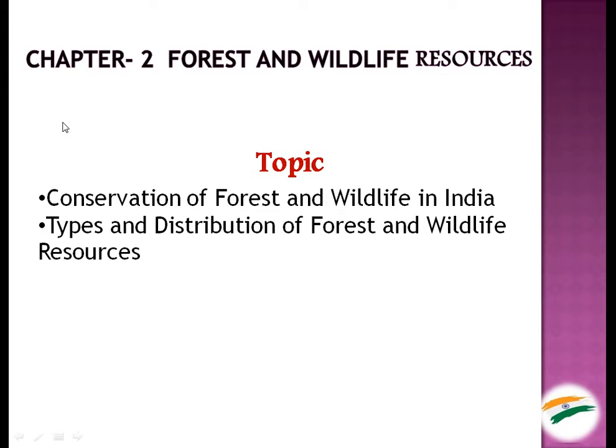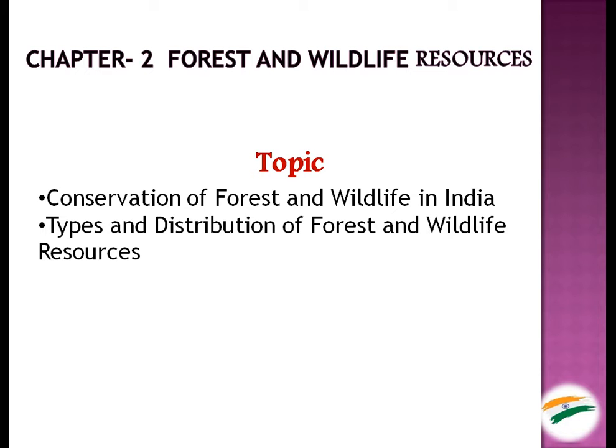In today's topic of discussion, we are going to see about the forest and the wildlife in India, and the conservation of forest and wildlife in India. Second point, in that we are going to see the type and distribution of forest and wildlife resources.